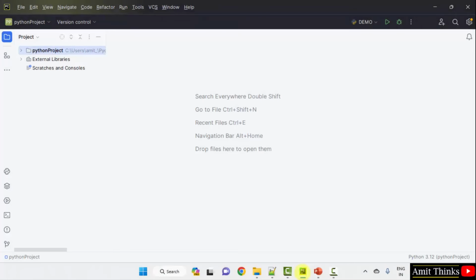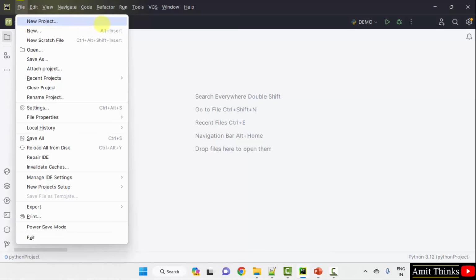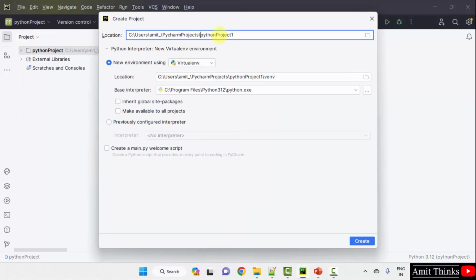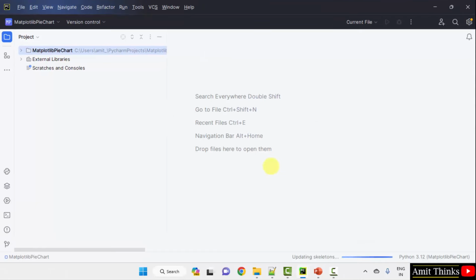Here is our PyCharm IDE. We have used the free and open source PyCharm Community Edition. Let us create a new project, File, New Project. Name the project, let's say Matplotlib PieChart. You can add any name to your project and the project will get saved here. Click create. We have created the project.